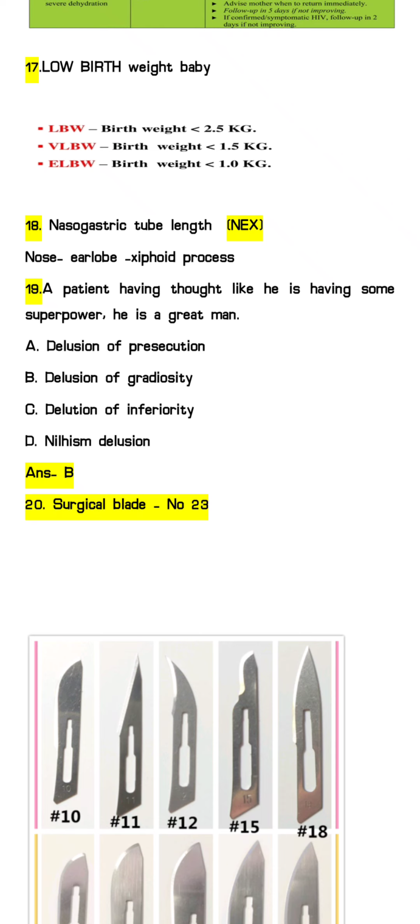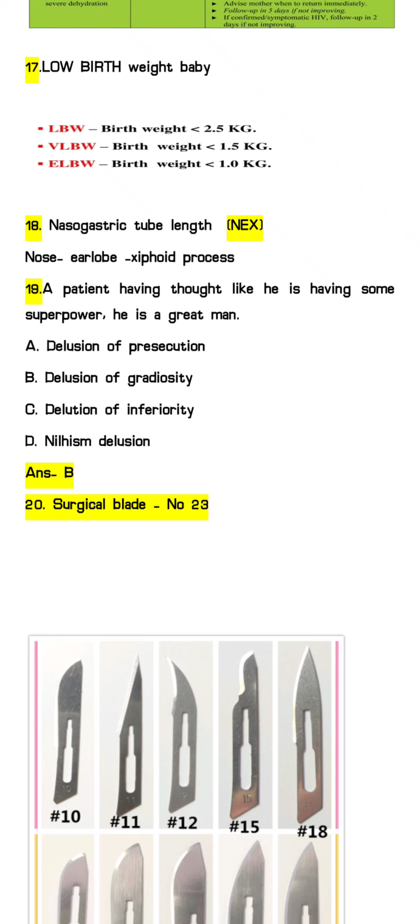Mainly in this delusion of grandiosity you will see that the patient feels like he is having some superpower and he belongs to some great personality, and he is just imagining like he is some superman. Okay, so that is the delusion of grandiosity. It is mainly seen in mania patients. Okay, and let's see the options also.